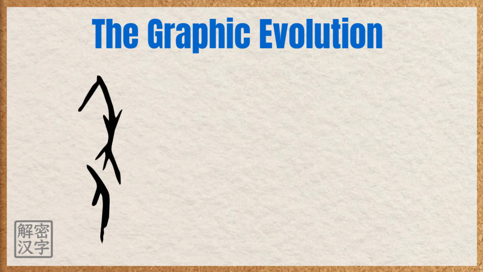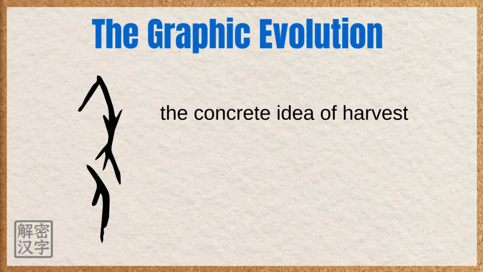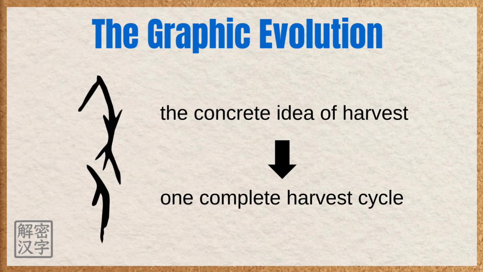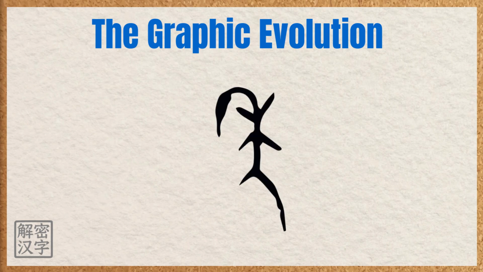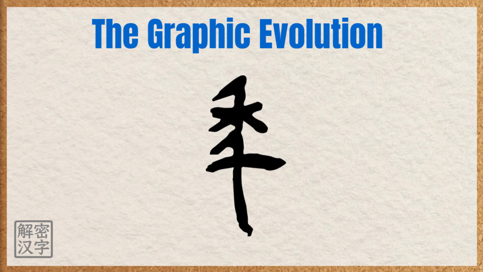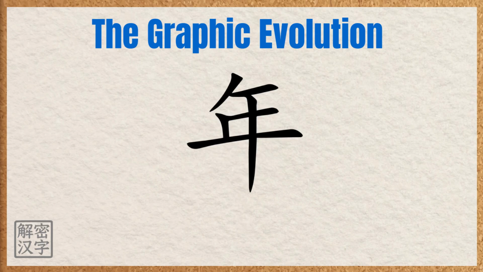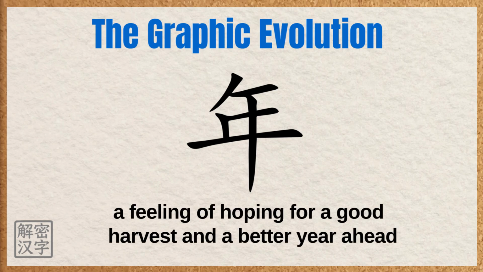So nián gradually expanded from the concrete idea of harvest to the more abstract idea of one complete harvest cycle, in other words, a year. Over time, the character continued to evolve into the form we use today, and even now, nián still carries a natural emotional tone in China, a feeling of hoping for a good harvest and a better year ahead.